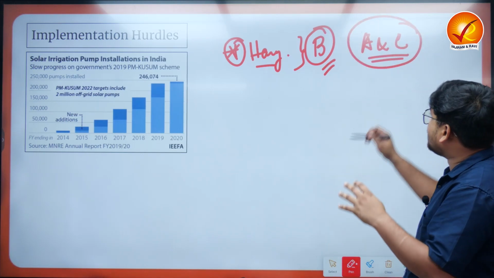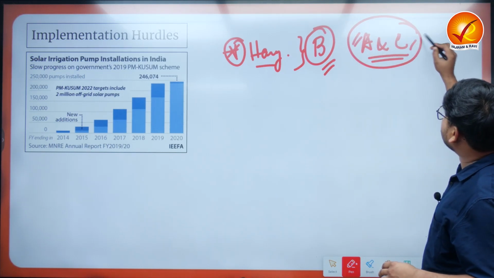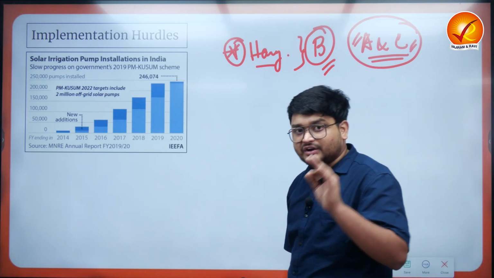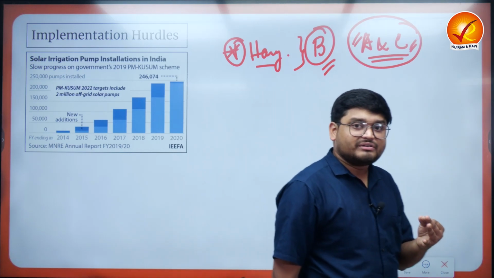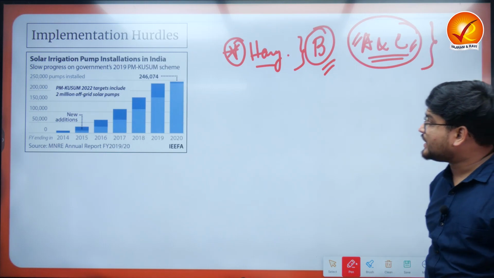Because we have a proper amount of installation of solar energy in component A, and also replacing the electricity driven water pumps. So that is where we have to understand that A and C components must also be utilized.